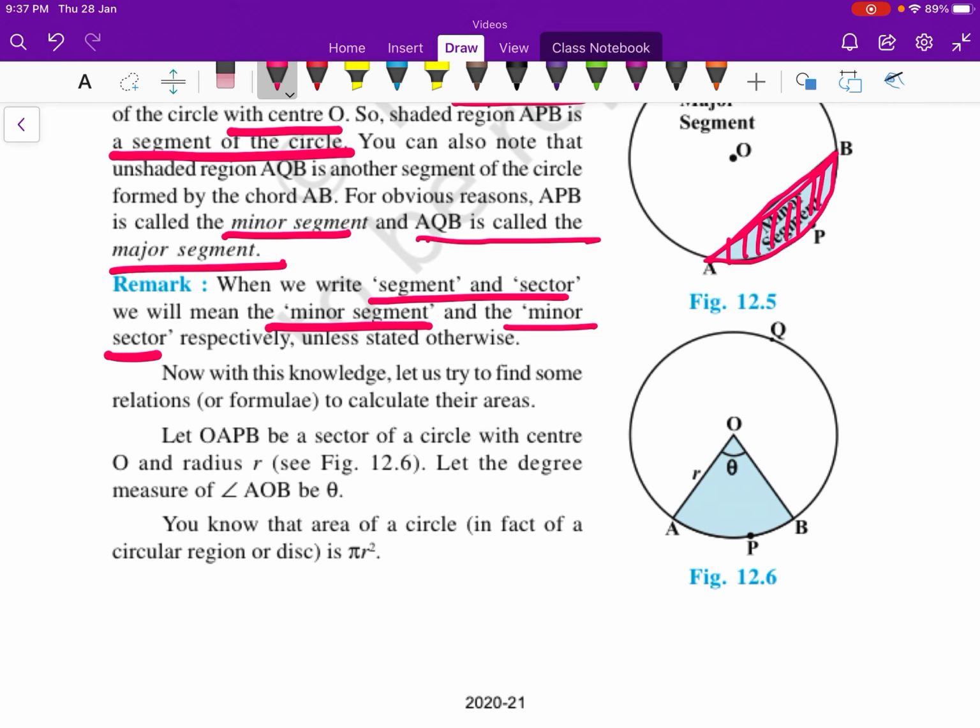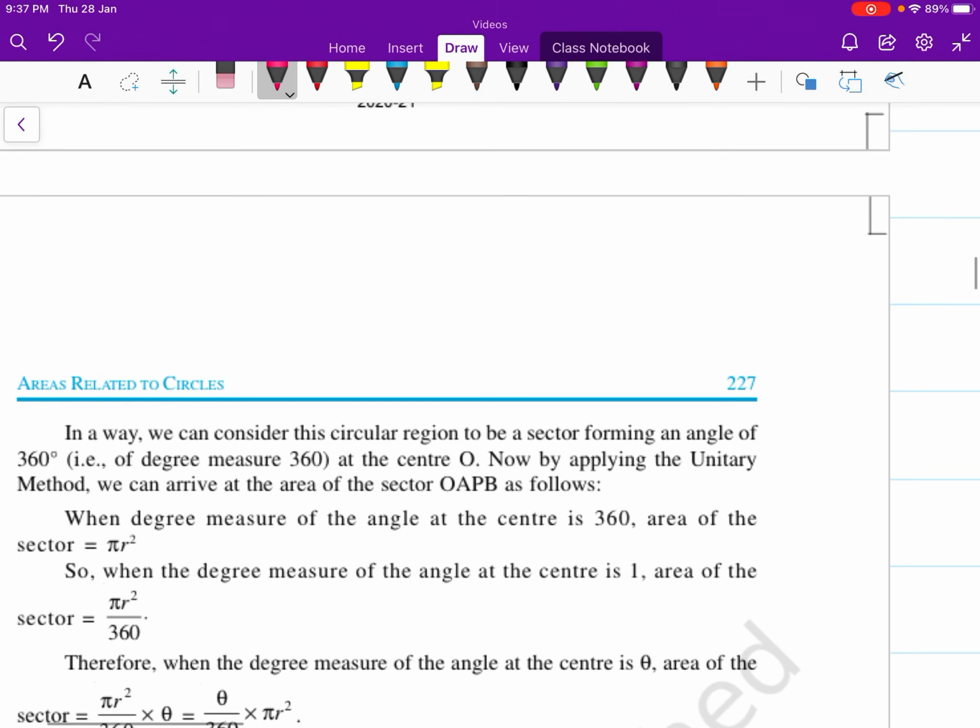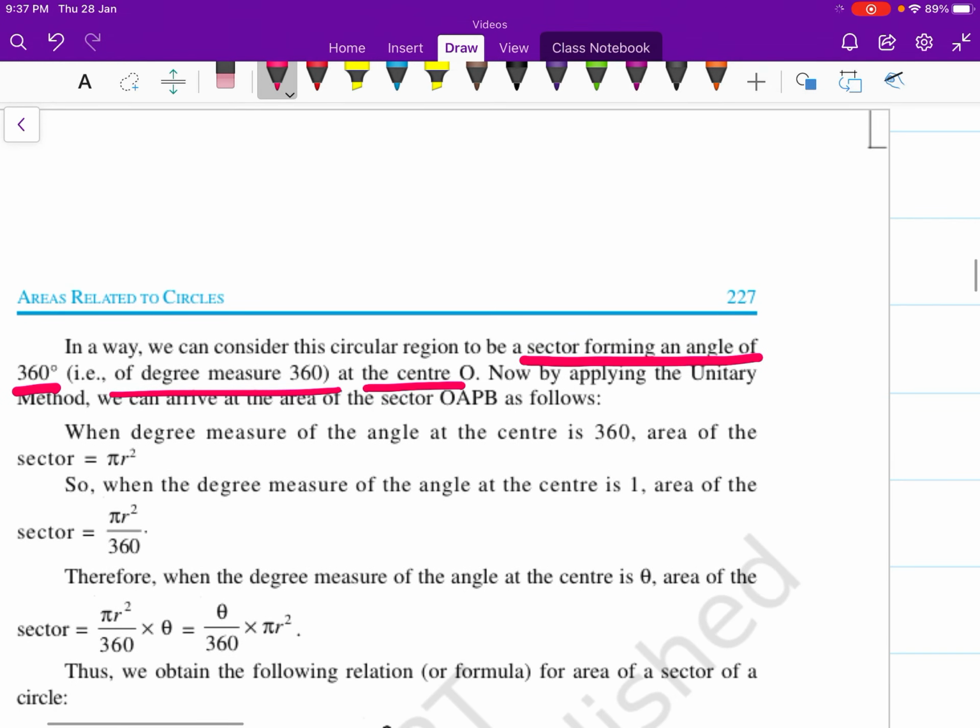Let OAPB be a sector of a circle with center O and radius r, and let the degree measure of angle AOB be theta. We know that the area of a circle is pi r square. Now this circular region covers 360 degrees, so the circle forms an angle of 360 degrees at the center O. Now applying the unitary method for the sector OAPB, we know that the degree measure of the angle at the center is 360 and the area is pi r square.